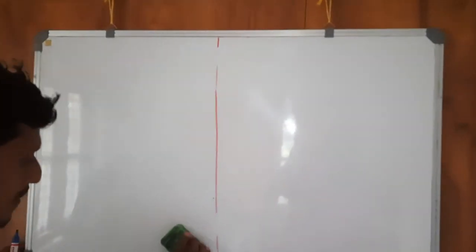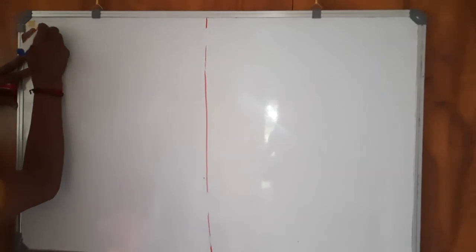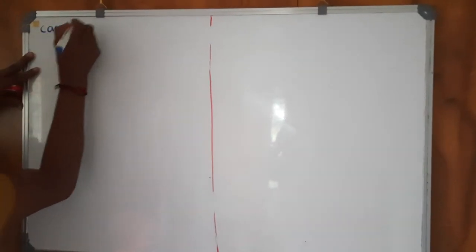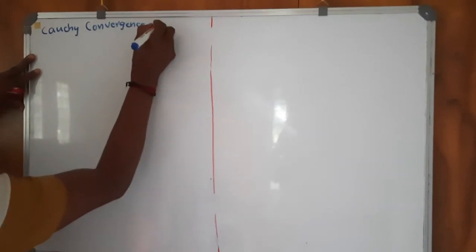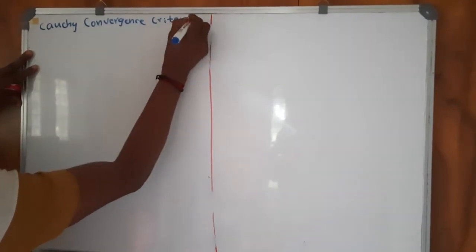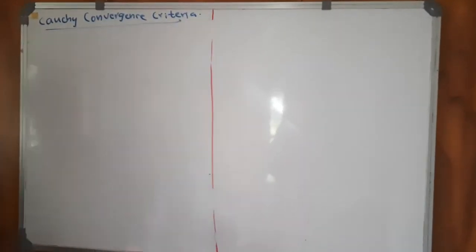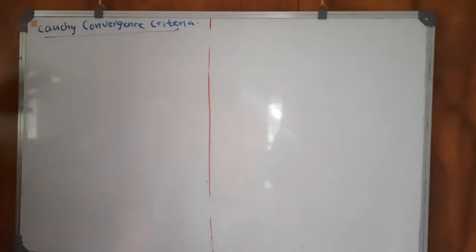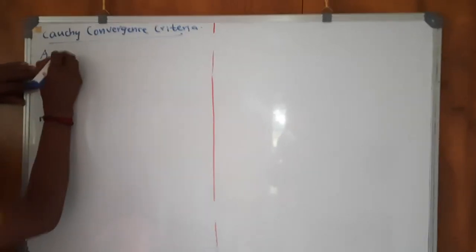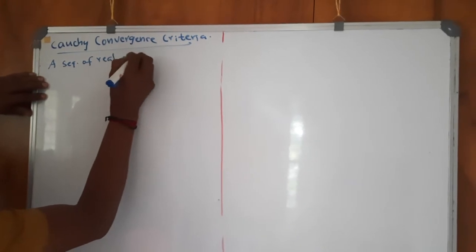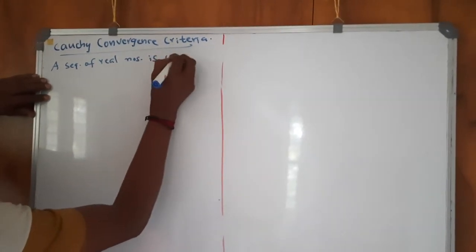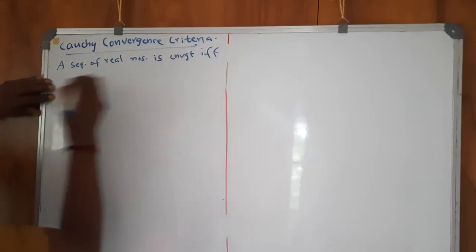The statement of the Cauchy convergence criteria is: a sequence of real numbers is convergent if and only if it is Cauchy.